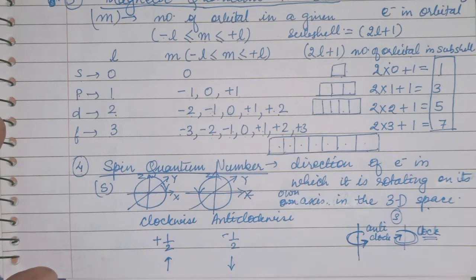So it is not fixed, but we choose that number to represent clockwise and anti-clockwise. That's why in most books you will find that clockwise is +½, anti-clockwise is -½, +½ is upward arrow and -½ is downward arrow.